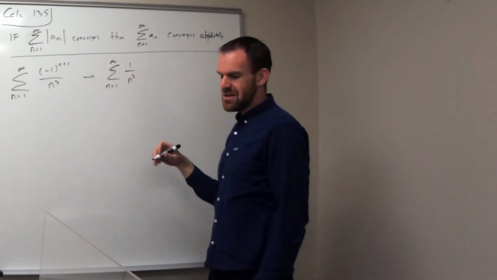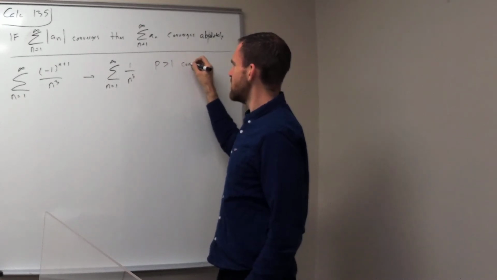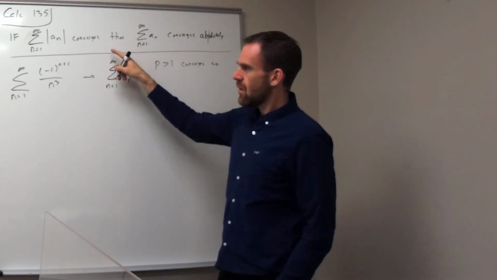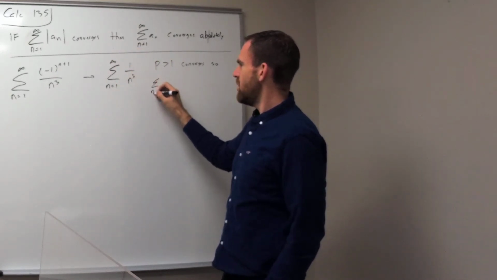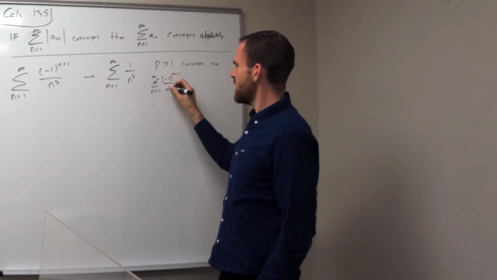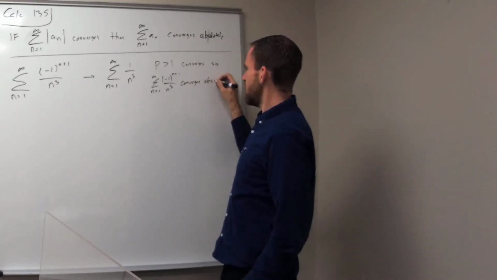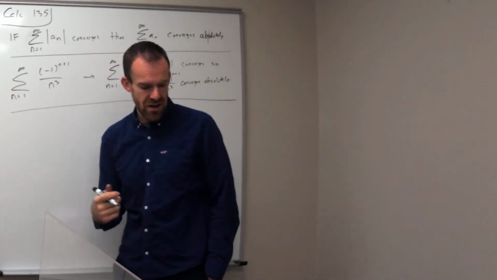We remember that this is a p series with p greater than 1, so it converges. So I'm going to say that the sum of -1 to the n plus 1 over n cubed converges absolutely. And that's it. Let's try another one.